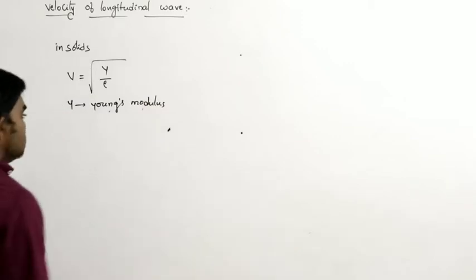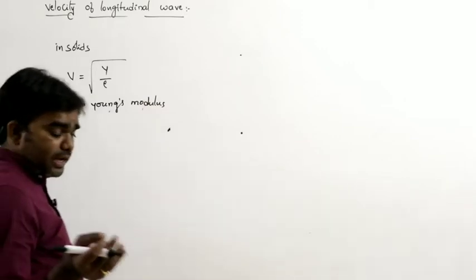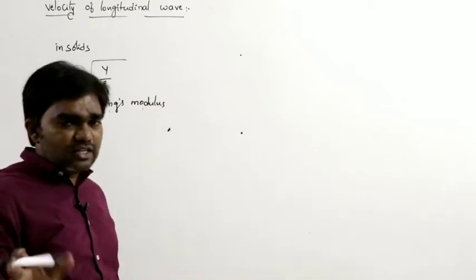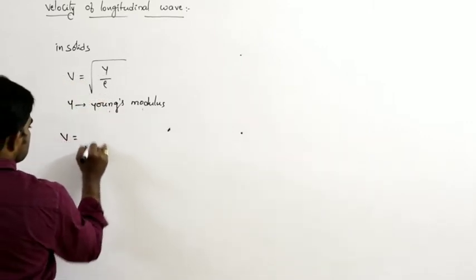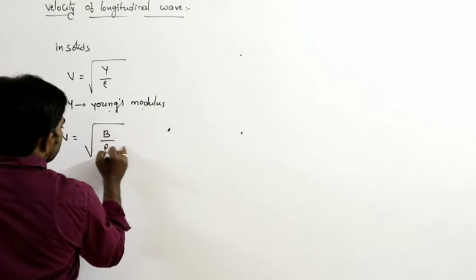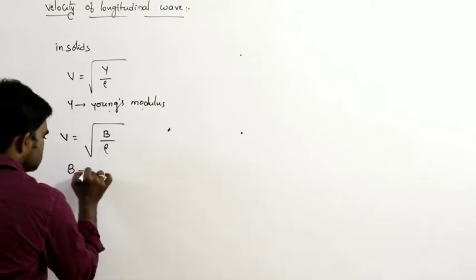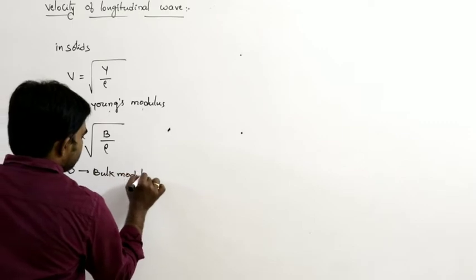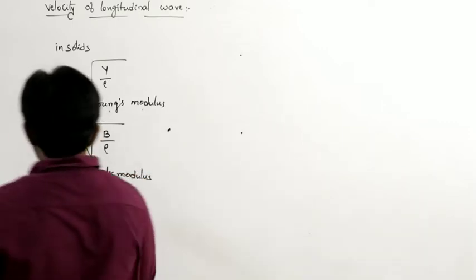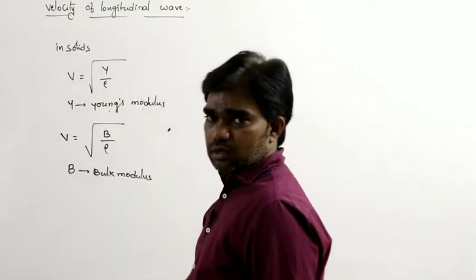But bulk modulus exists for solids, liquids and gases. For any situation, bulk modulus exists. So V can be written as square root of B by rho also, where B is the bulk modulus. Whether it is right or wrong, we can check according to the dimensions.